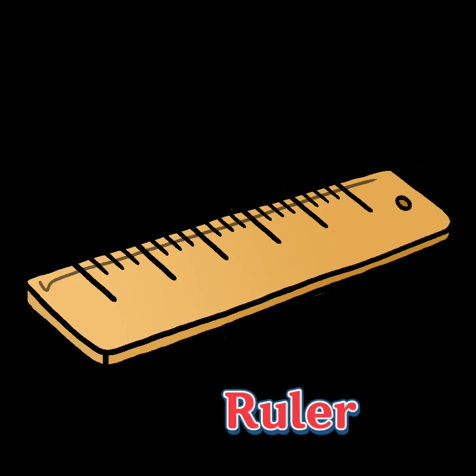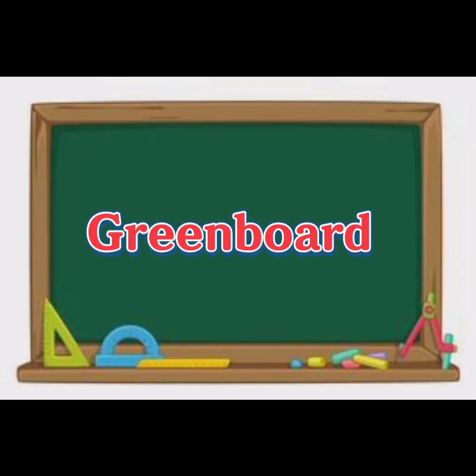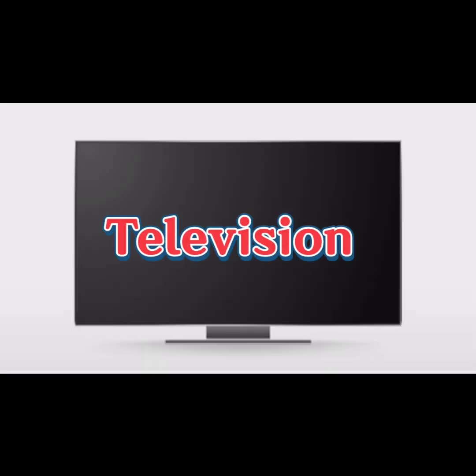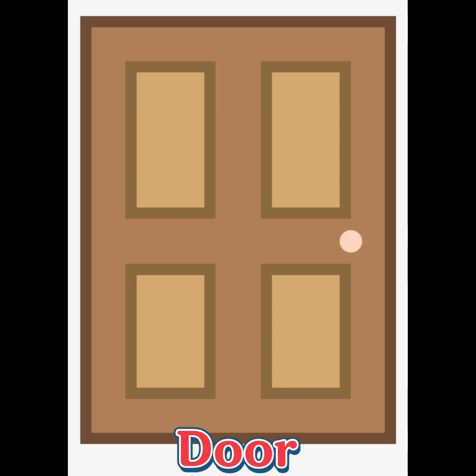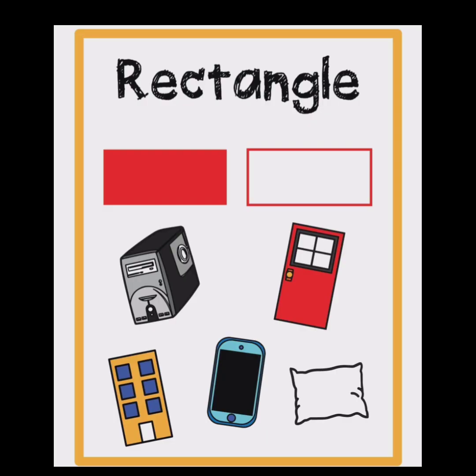You can use me to measure things as a ruler. You can use me as a green board. You can watch me as a television. You can open me as a door. All these objects can be found in a shape of a rectangle.